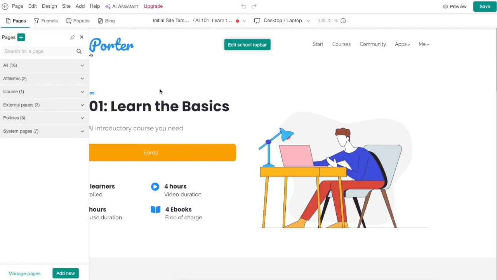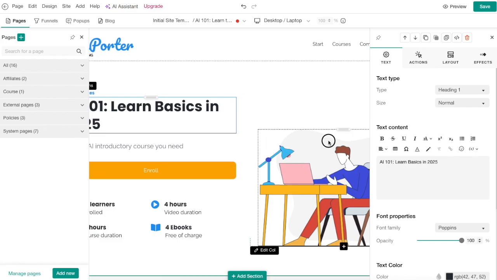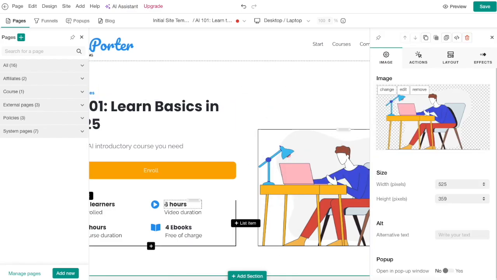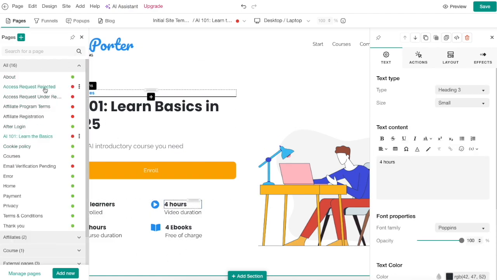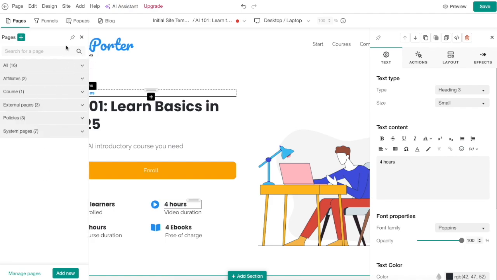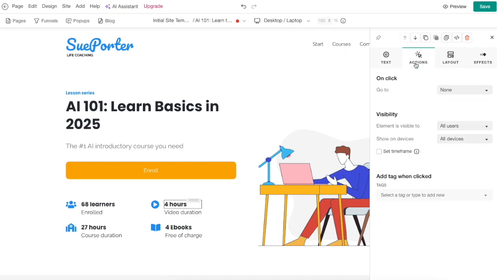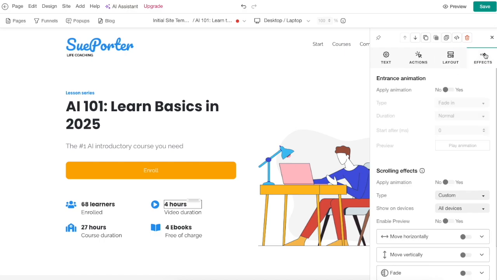So you open up this page editor and you can click on this element. You can change the text here. You can do all these different elements. You can resize these images. You can drag them around. You can replace it. You can add these different sections here. You have all the features here on the left-hand side that you can add to this page. These are pre-built with templates to make it look professional. Then you have all these actions such as animations, layouts, colors, padding, margin, everything. You can customize absolutely everything.